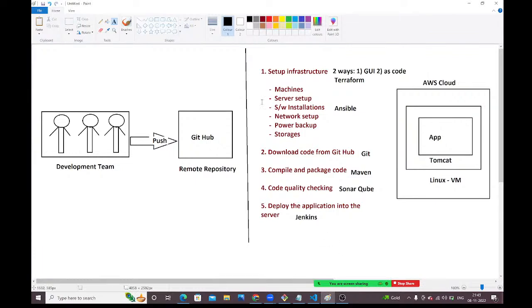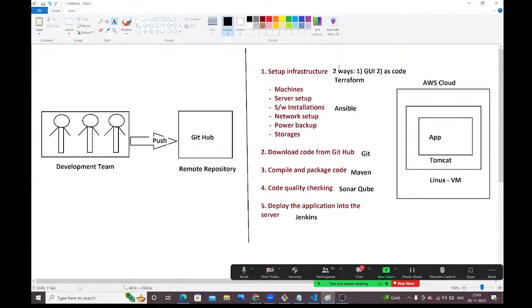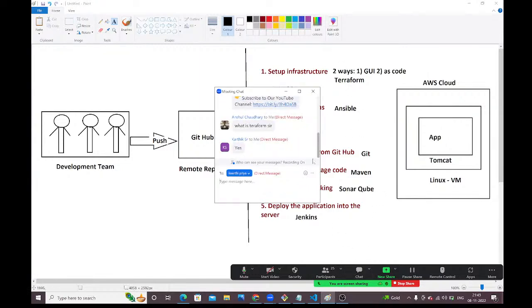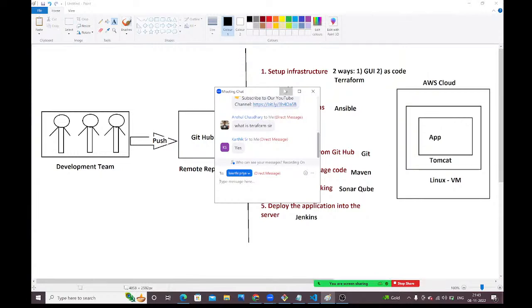As DevOps engineers, this second part is what we need to do, guys. Whatever tools I mentioned in yesterday's session, I'm trying to explain where we will use all those tools.